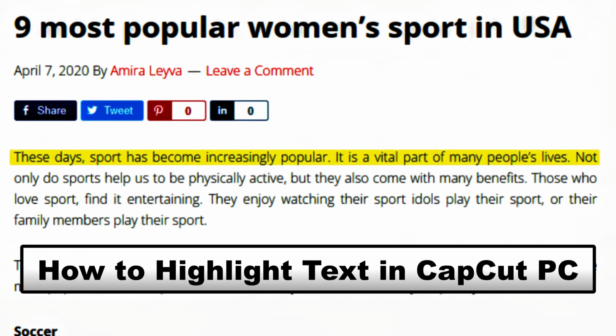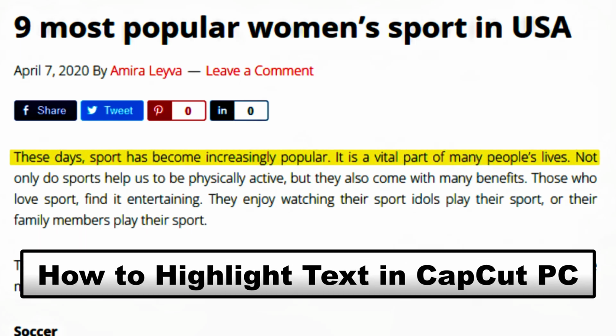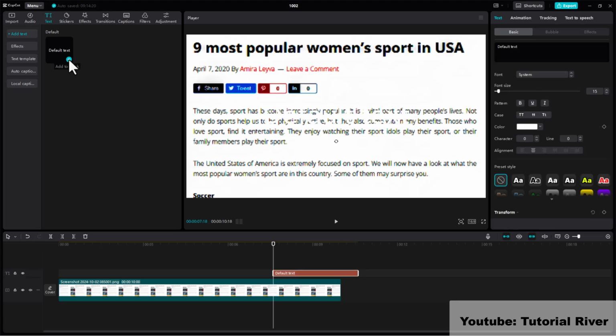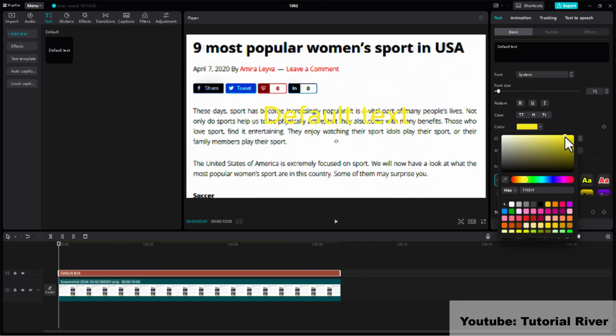How to highlight text in CapCut PC. Import the video clip into the timeline. Add a text box. Change the text color to make it visible.